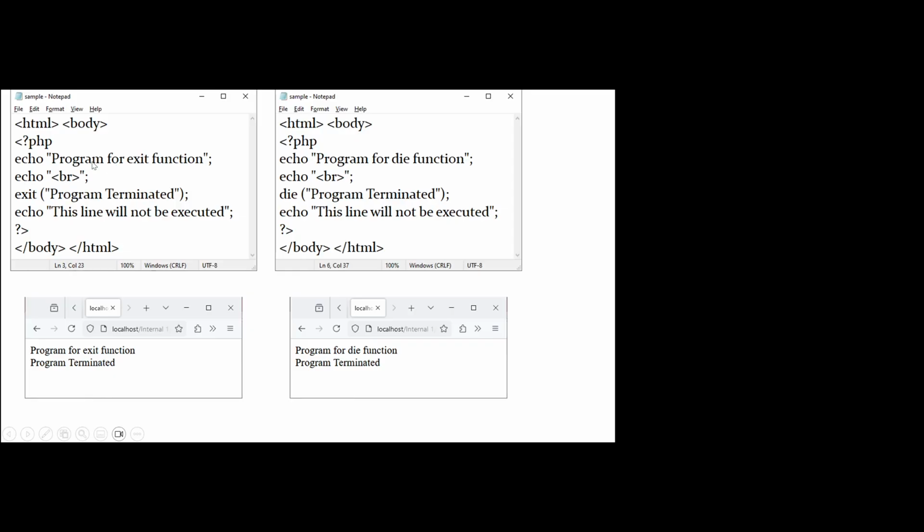In a normal echo statement we will display a statement, and here we have used the exit function. It displays as program terminated. So once the exit function is executed, the program will skip all the lines and come outside of the program. Here the same program is used for the die function. It also performs the same function.